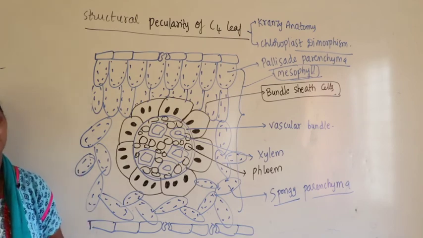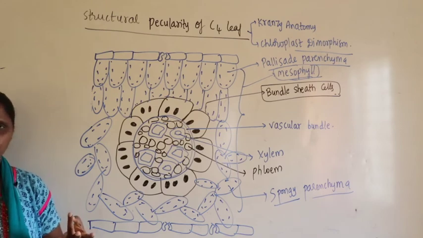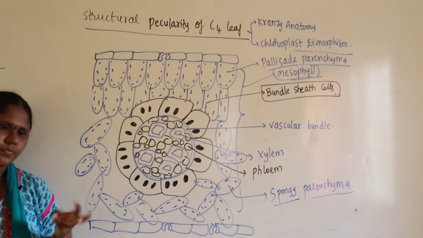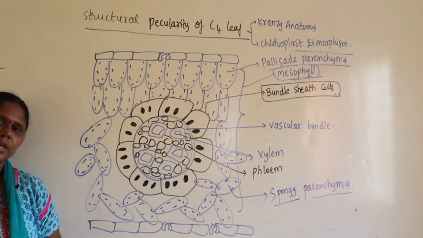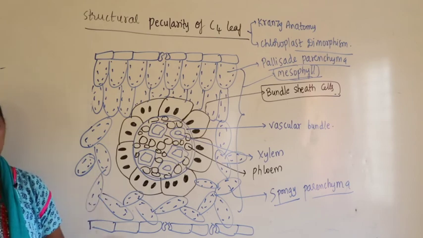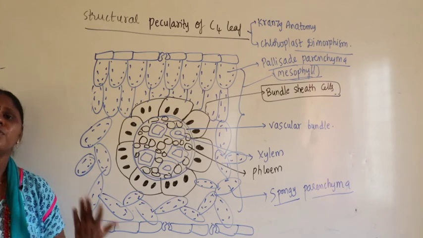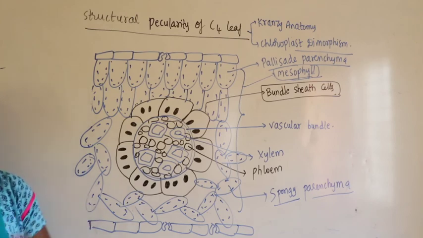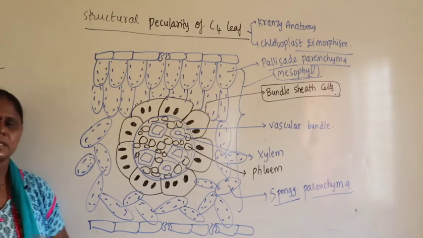Algae. Algae, what you find? Chlorophyceae, rhodophyceae, phaeophyceae. Chlorophyceae contains what pigments? Rhodophyceae contains what pigments? Phaeophyceae contains what pigments? Carotenoids, xanthophylls, chlorophyll A and C, chlorophyll A and D, or chlorophyll A and B. Where do you find these combinations? That means you need to recollect, and once again you need to revise plant kingdom.